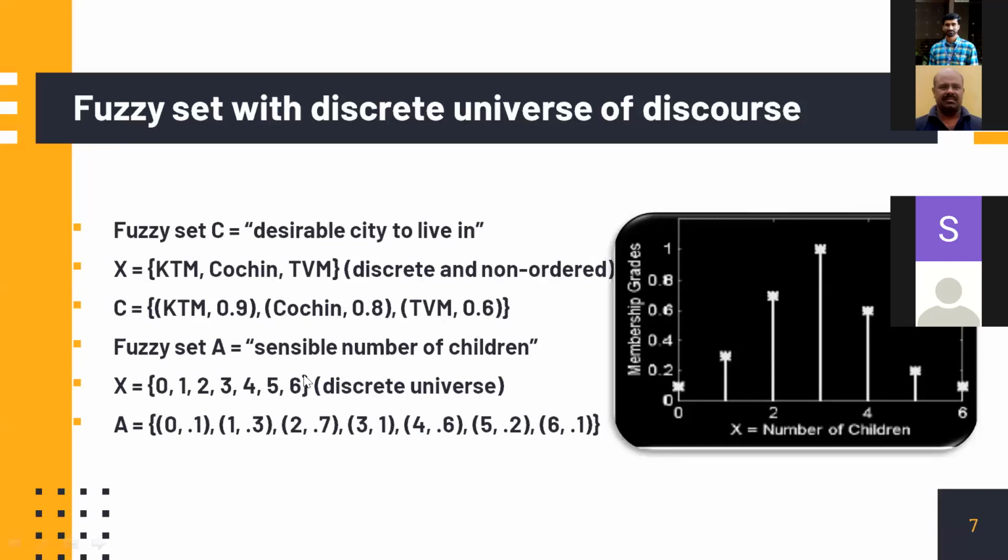Now another fuzzy set, sensible number of children. That's a very interesting kind of fuzzy set. How many children should a couple have? So this is a discrete universe of discourse. The universe of discourse means the entire parameter that we are considering. For example, height is a universe of discourse. Now it is sensible number of children. That is a universe of discourse.